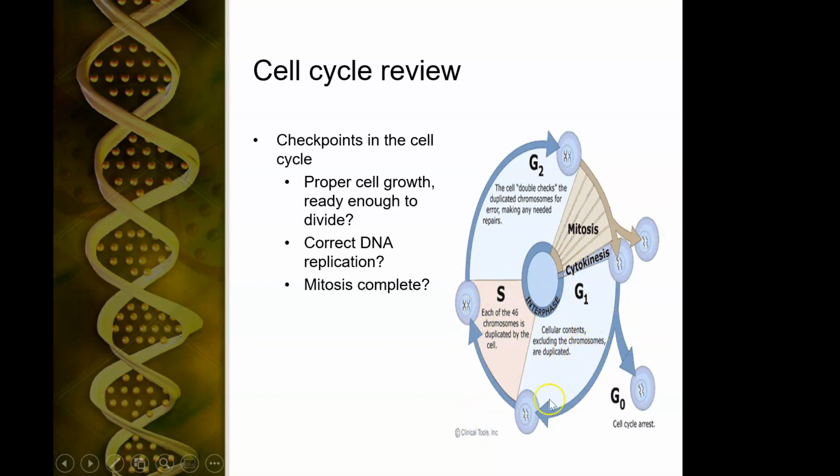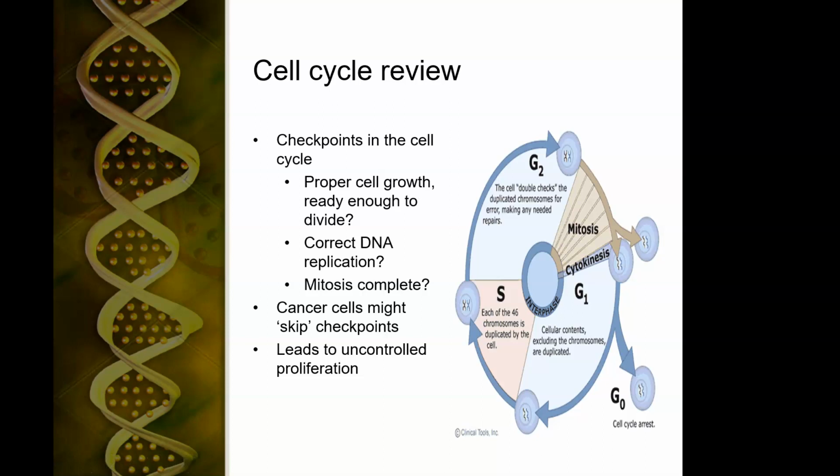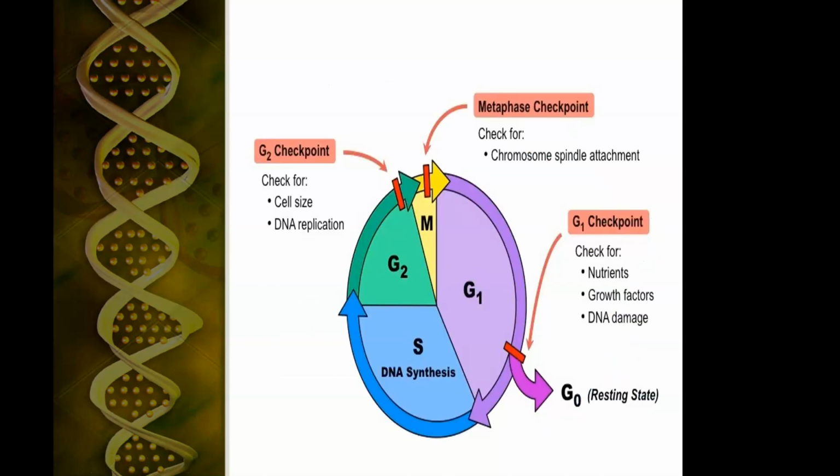So S is when we replicate our 22 autosomes, our sex chromosomes, our 22,000 genes. And G2 is super important because did we do this right? Even if we're 99.99% right, that's still a ton of mistakes. Cancer cells like to skip G2. They like lots of mistakes, and they like to keep propagating more and more and more mistakes. And this leads to uncontrolled growth and lots of damage to the DNA.